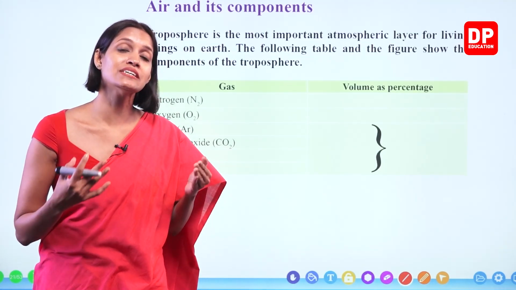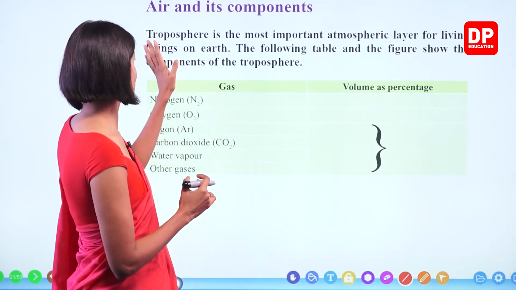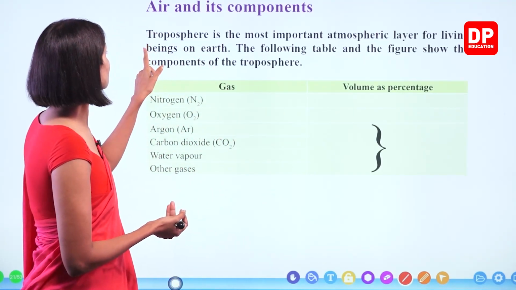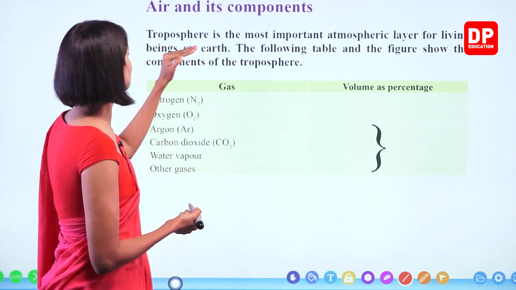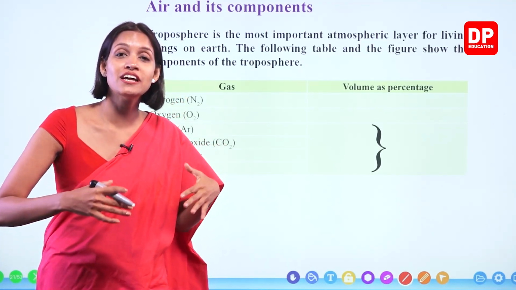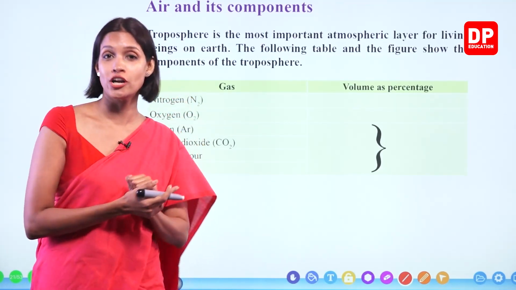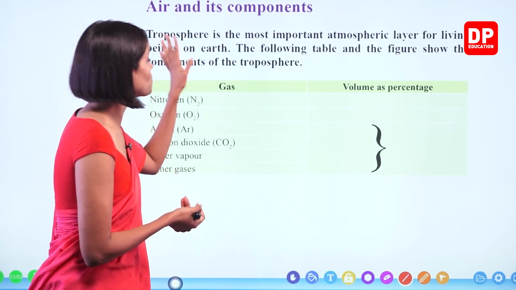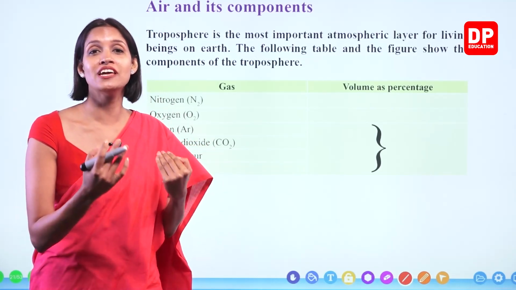Now, the atmosphere contains different types of gases. So the atmosphere, or air, is a mixture of gases. The troposphere is the most important atmospheric layer for living beings on Earth. This is where we live. All the biological activities take place in this layer only. Right, children? Therefore, the troposphere is the most important atmospheric layer for us out of all 5 layers.